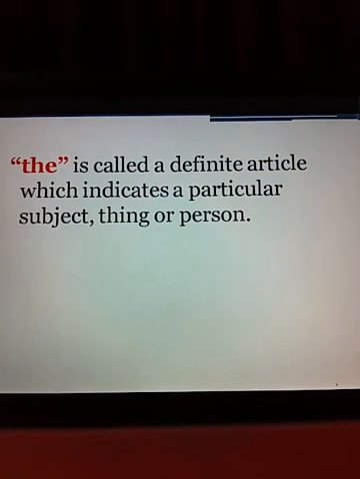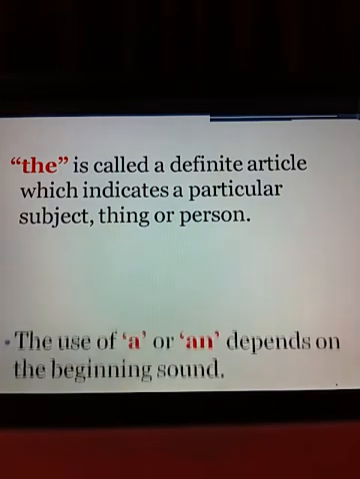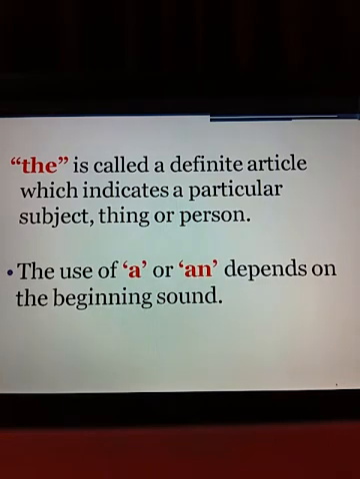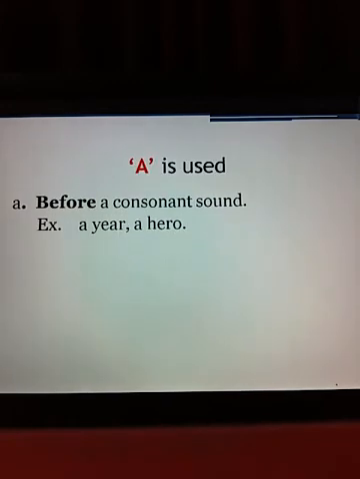Where we use the is called a definite article, which indicates a particular subject, thing or person. The use of a or an depends on the beginning sound also. Now look here carefully where we use a. A is used before a consonant sound.